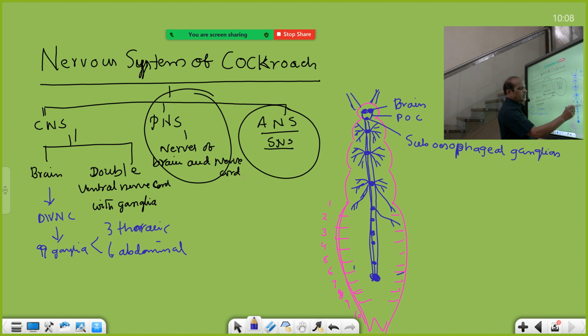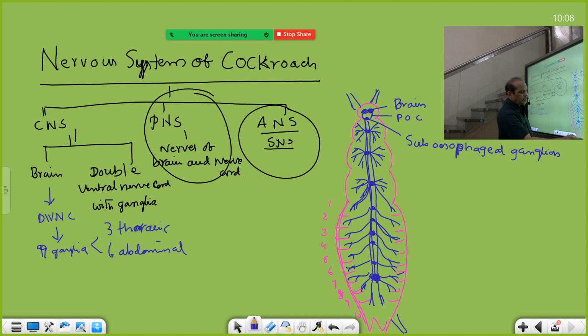First abdominal ganglion gives nerves to the second segment, second to the third, third to the fourth, fourth to the fifth. Because the fifth segment has no ganglion, the fourth gives nerves to the sixth segment too. And the sixth abdominal ganglion is the largest ganglion. 3 pairs of nerves arise.